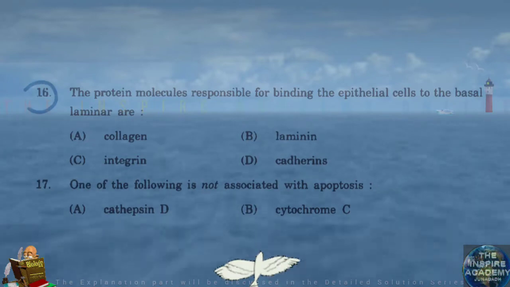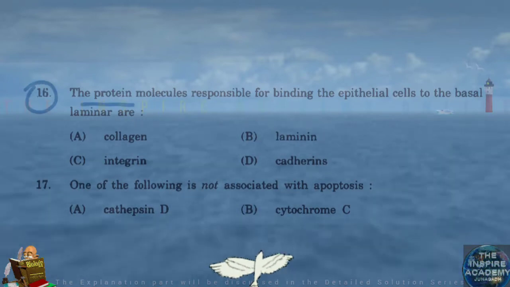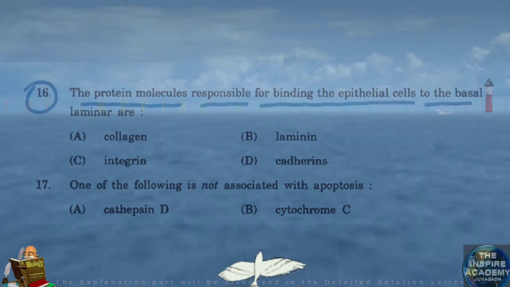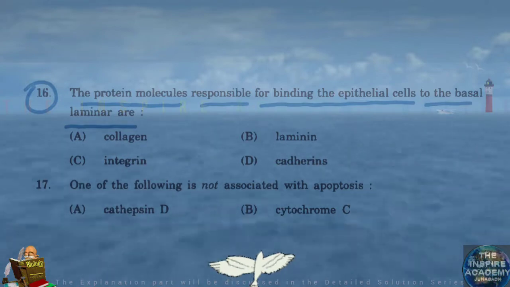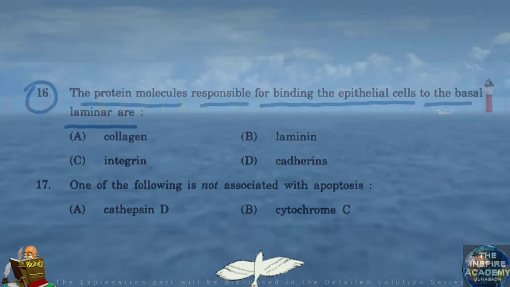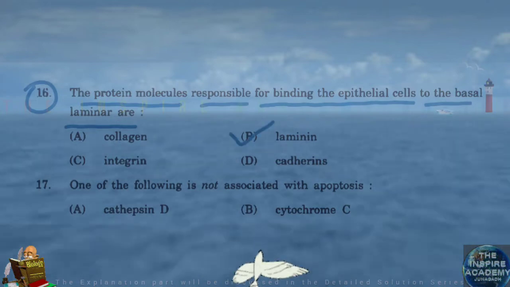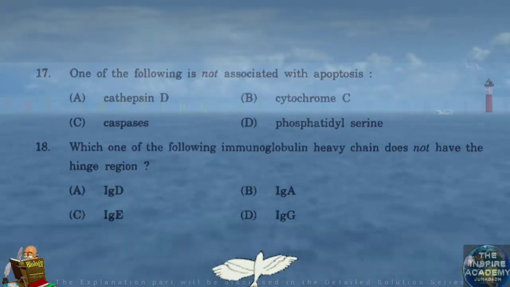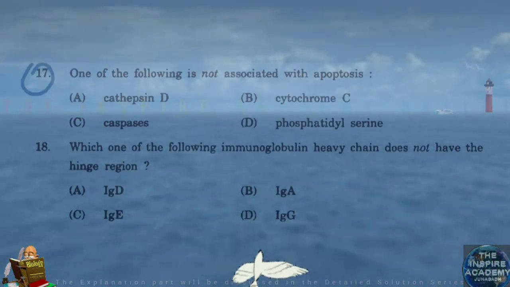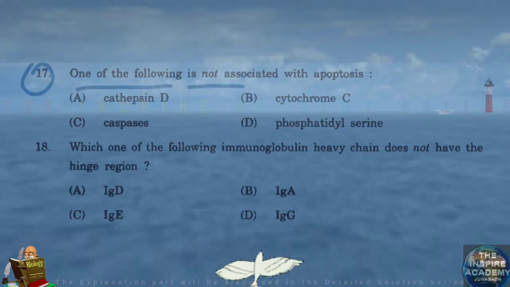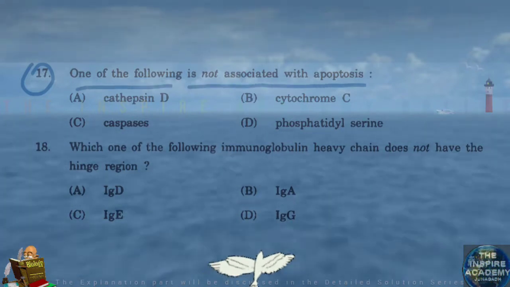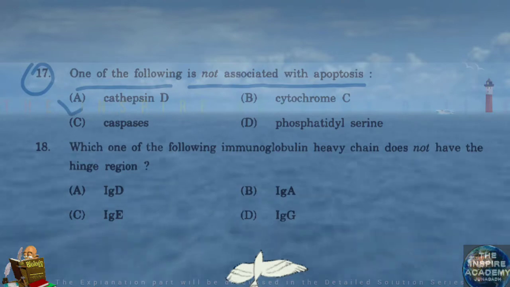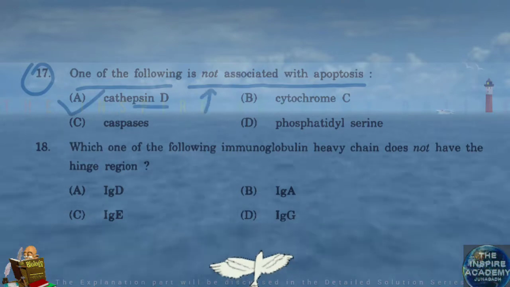Question number 16. The protein molecules responsible for binding the epithelial cells to the basal laminar are laminin. Question number 17. One of the following is not associated with apoptosis. Cathepsin D is not associated with apoptosis.